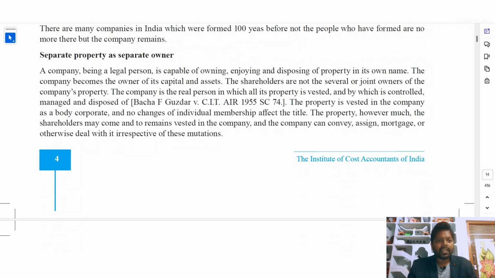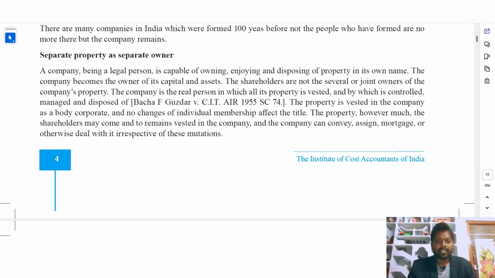A company, being a legal person, is capable of owning, enjoying, and disposing of property in its own name. The company becomes the owner of its capital and assets. So the shareholders are not the several or joint owners of the company property. What they are saying means, if a company buys any property or any shares, that will be in the name of the company only. Those assets do not belong to these shareholders anymore. The company is the real person in which all its property is vested and by which it is controlled, managed, and disposed of.